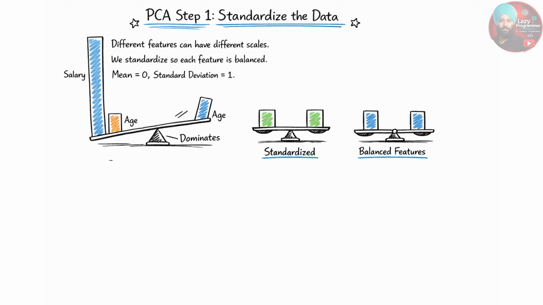Now, it is possible that variables in a dataset may have different scales. So PCA scales the data so that each feature has a mean of 0 and a standard deviation of 1, to prevent the features with larger magnitude from dominating.